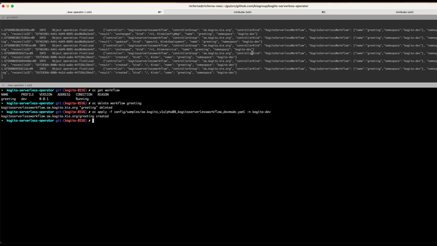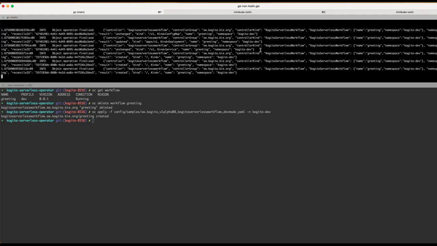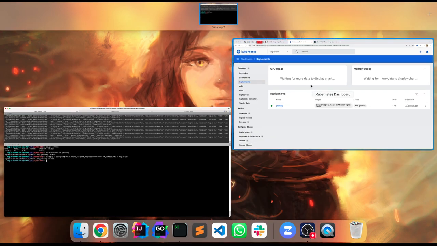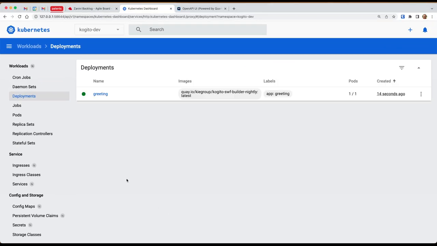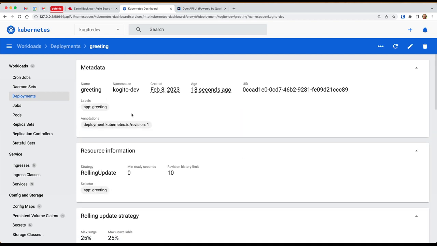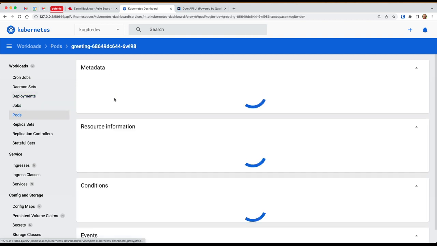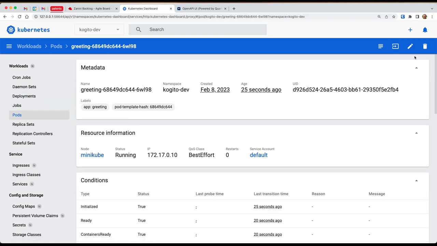All right, so you'll see that my operator just took over and did a few things in the cluster. We created a few objects there just to have the application running, and you can see that it's pretty quick. This is the pod where I deployed the application, so it's basically running in a few seconds.